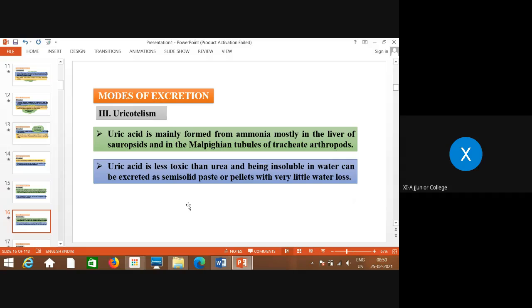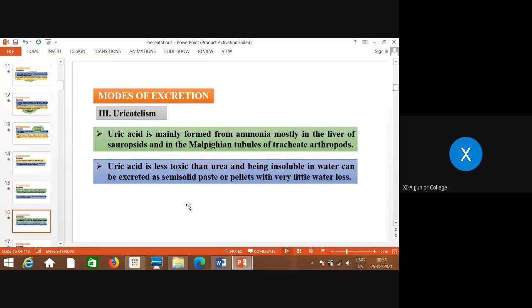Uric acid is mainly formed from ammonia, mostly in the liver, as well as in the Malpighian tubules of tracheate arthropods. Just remember arthropods as well as avians, that means birds, all excrete their waste in the form of uric acid. Uric acid is less toxic than urea. Remember, ammonia is highly toxic, urea is moderately toxic, and uric acid is less toxic than urea, and being insoluble in water, it can be excreted as semi-solid paste or pellets with very little water loss.